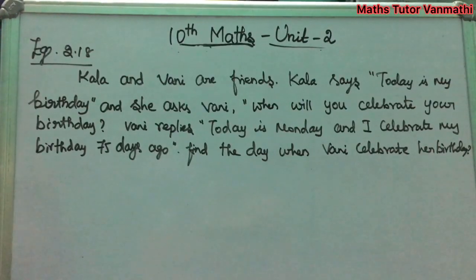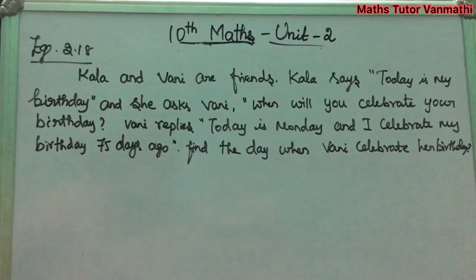Kala's birthday is today, and she asks Vani when she celebrates her birthday. Vani replies that today is Monday and she celebrated 75 days ago, that is before 75 days. So now we are going to find the day when Vani celebrated her birthday.